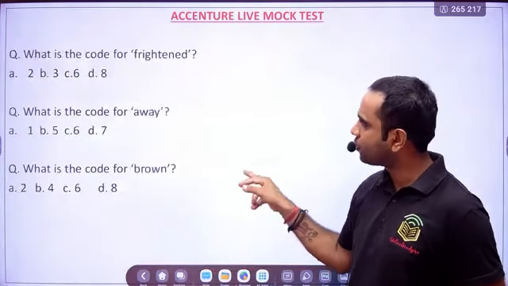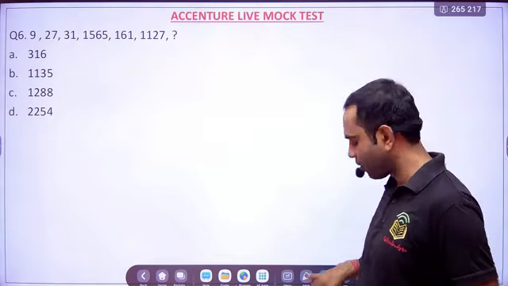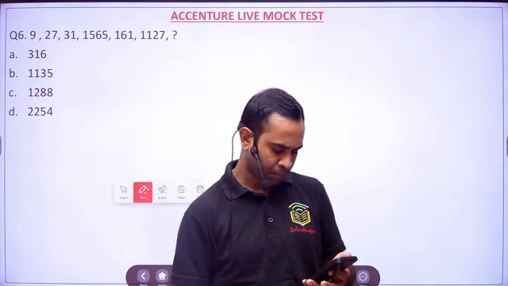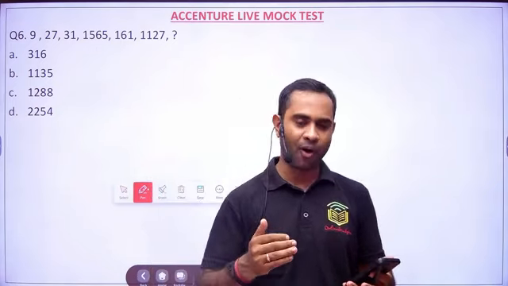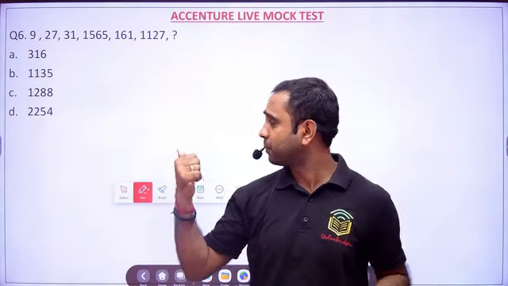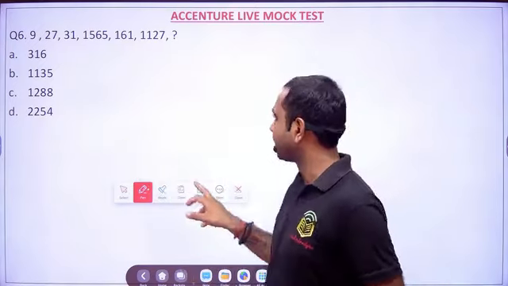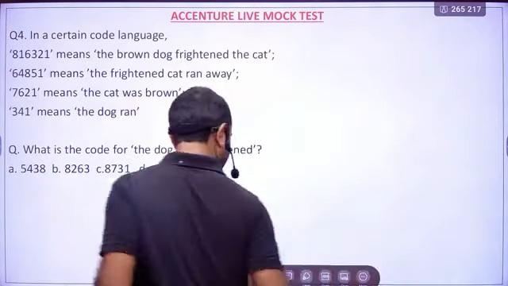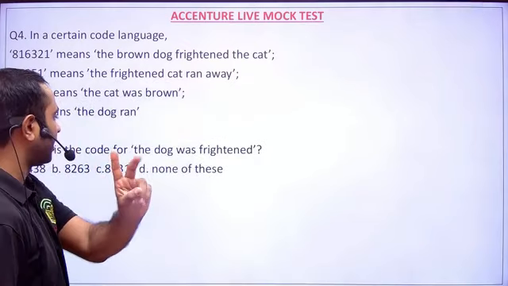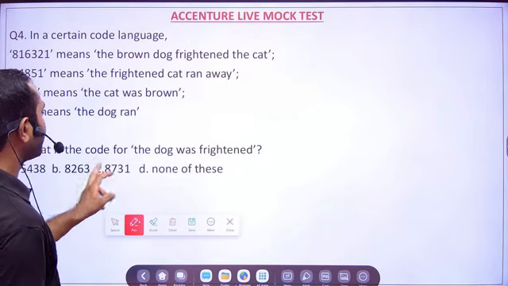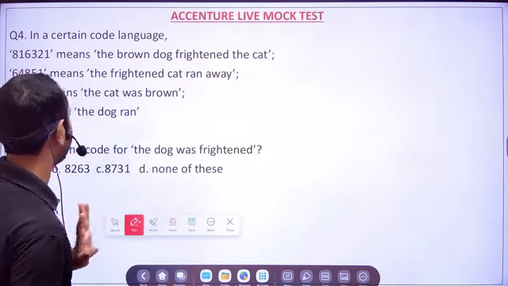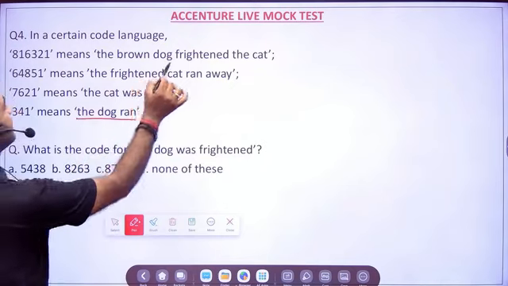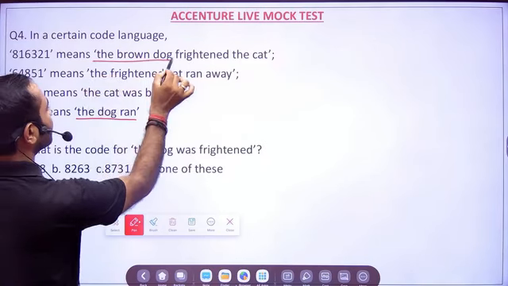Now, if it is clear to you, then we can move ahead with the next problem. So let me see how many of you are able to solve. Okay. See, I can't repeat now, man. If I want to repeat, I need to write everything. See, you try to understand. When I ask you, if you have any doubt, you please tell me. What I had said here, two things I said. The first thing which you need to understand: they're asking what is the code for the dog was frightened. So what I did, I started from here. So the dog ran, and in this also you can see the dog is there, right?